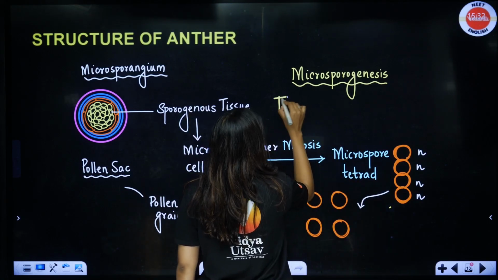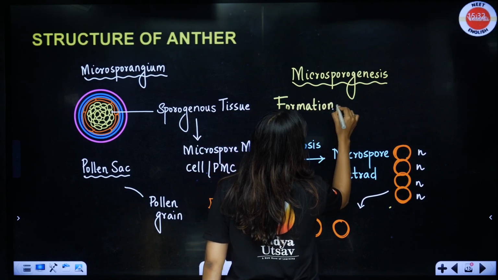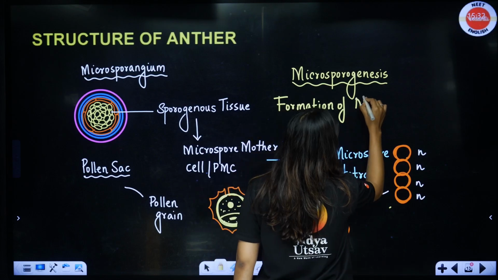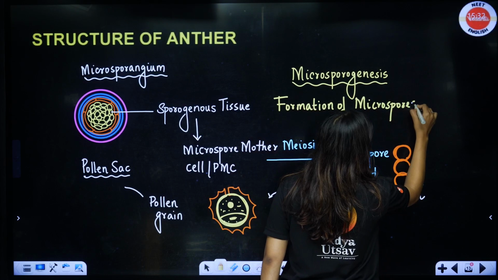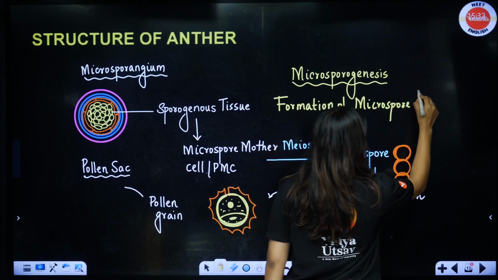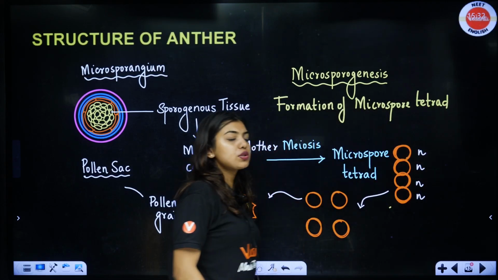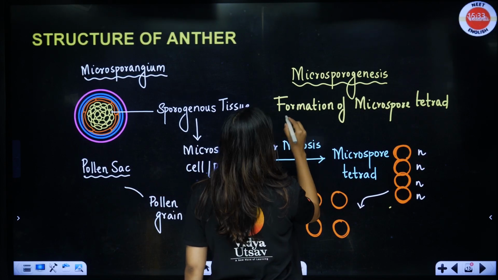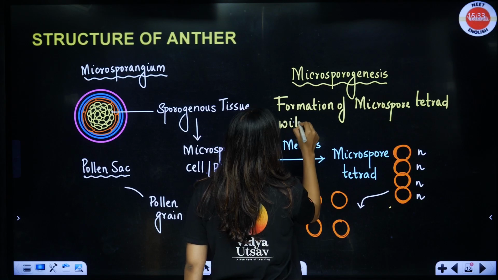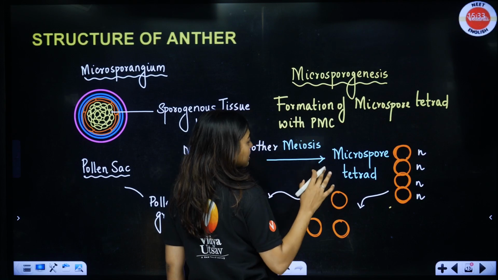Formation of microspore tetrad from pollen mother cell.